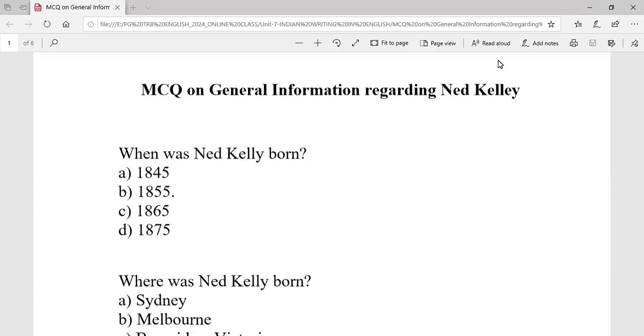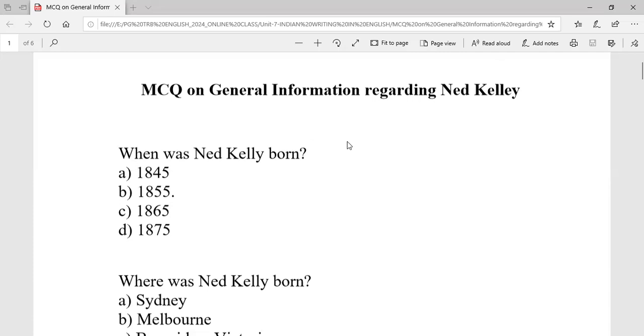We are with an MCQ video on general information regarding Ned Kelly. And Ned Kelly is part of Unit 7 of PGTRB. We have a work prescribed titled Ned Kelly. So we are going to see some basic information about Ned Kelly as an MCQ.